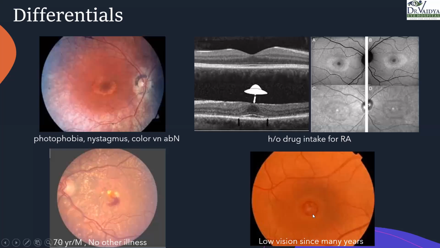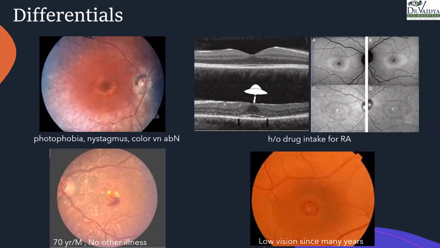This is a patient who has a well-circumscribed crater in the center of the macula. What could this be? And has low vision since many years. Sir, looks like a macular hole. Correct. It's a macular hole.